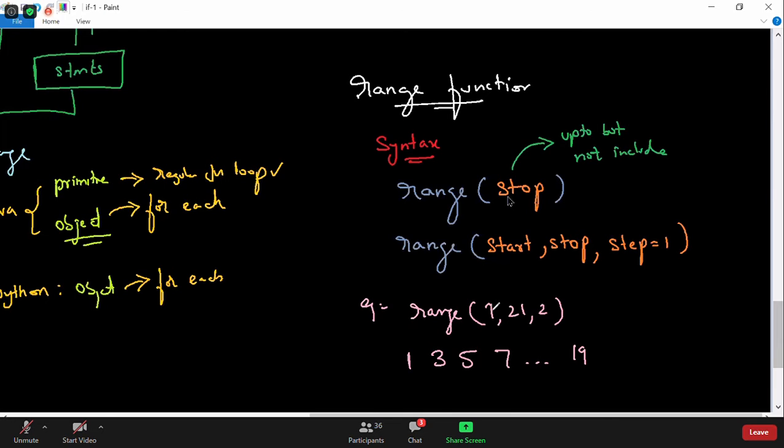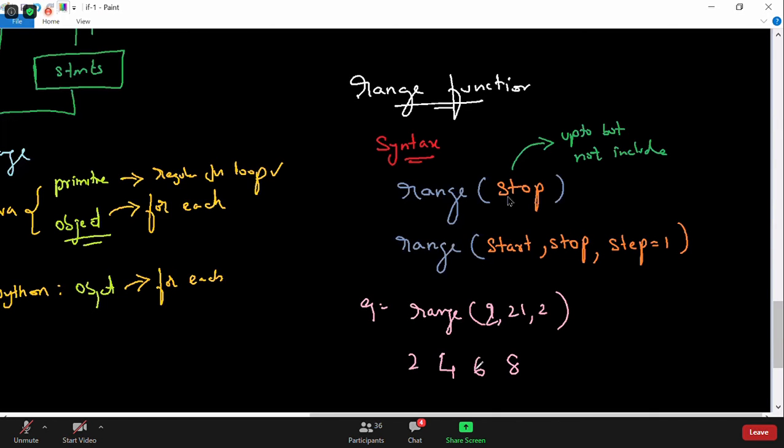Same thing when I start with 2 here. Then what happens? It starts with 2. So first it will print 2 and then go 2 steps. Then it will be printing 4, then 6, then 8.